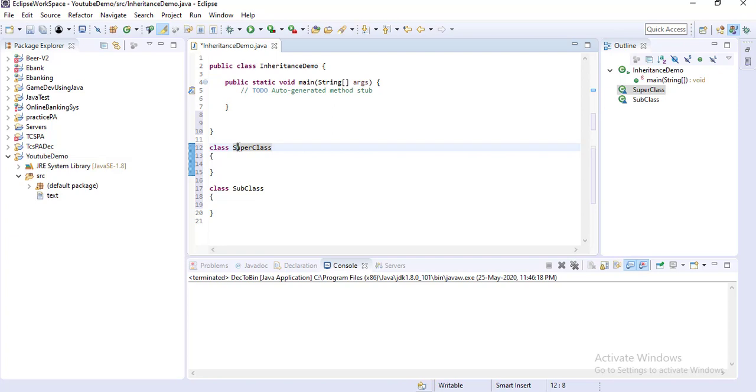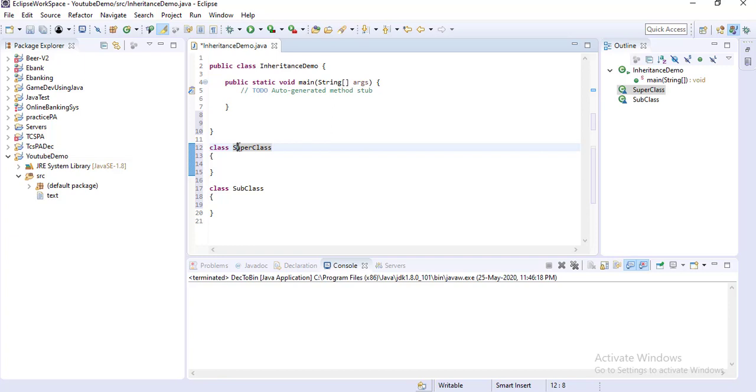One thing you need to know is that the total Java API is based on the inheritance concept, because whichever methods or features are common, we keep in the superclass. Once we inherit a class from that superclass, we get all the features in the subclass.